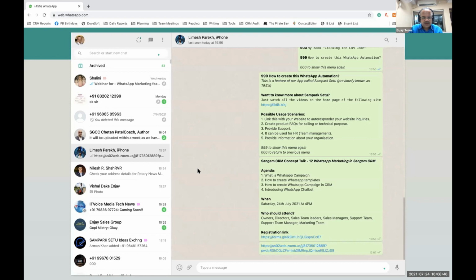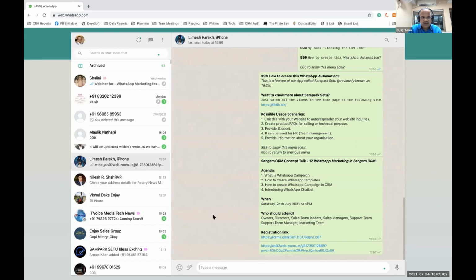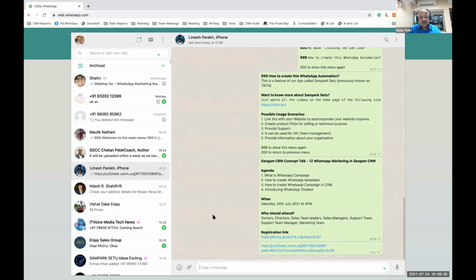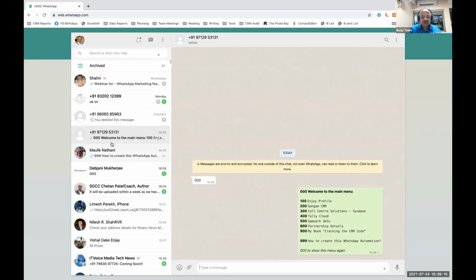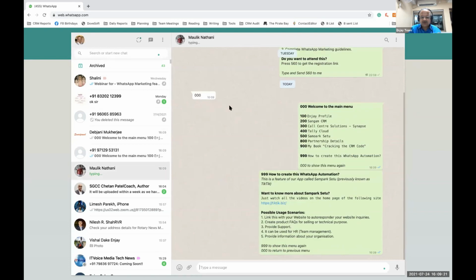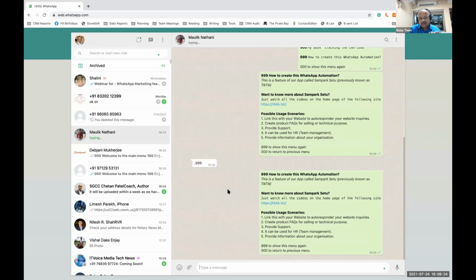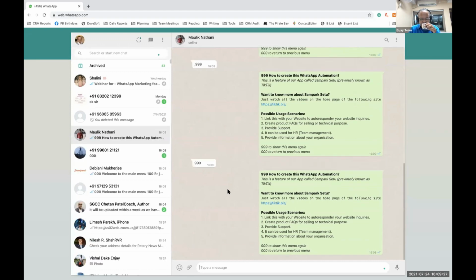You can just click on that if you are on a mobile; if you are on a PC, it might not work. I have kept my WhatsApp open so that you can see what is happening when this autoresponder is working. I hope you can see the chat icon and you can just click on it. So Maulik, thank you very much for trying it out. Maulik, I will request you to try some more options. Yes, see, friends, we are able to see what Maulik is trying out. He first tried 000 and then he tried 999.